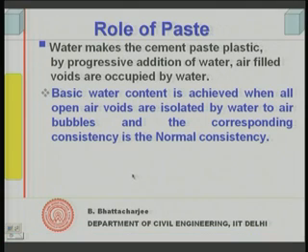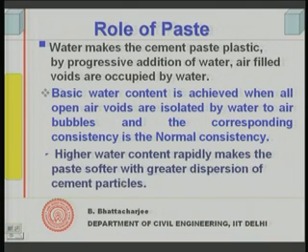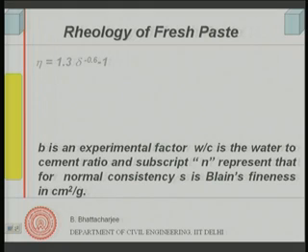Now, if you add more water to it, it makes the paste softer, it makes the paste softer rapidly, and generally dispersion of the cement particles takes place. So, that is the mechanism when you add water to the cement and progressively go on increasing the water content, right. Now, let us see what happens to the rheology of fresh concrete.